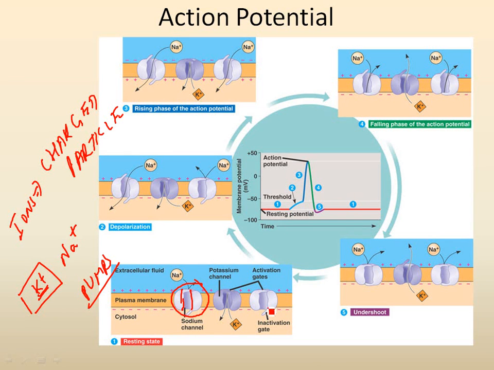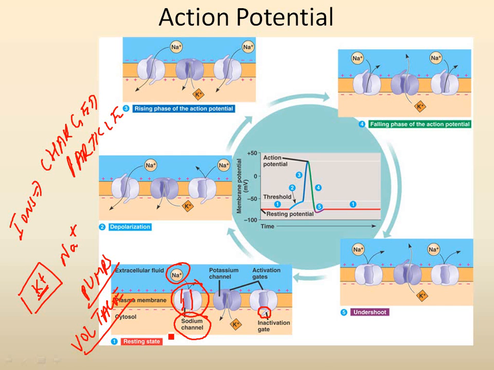If you notice, there's a gate in here. And this gate will open and close depending upon the voltage. So that's why these are called voltage-gated channels. Now, however, the sodium channels will allow only sodium to pass through, and the potassium channels will allow only potassium to pass through. This is something that you need to understand.